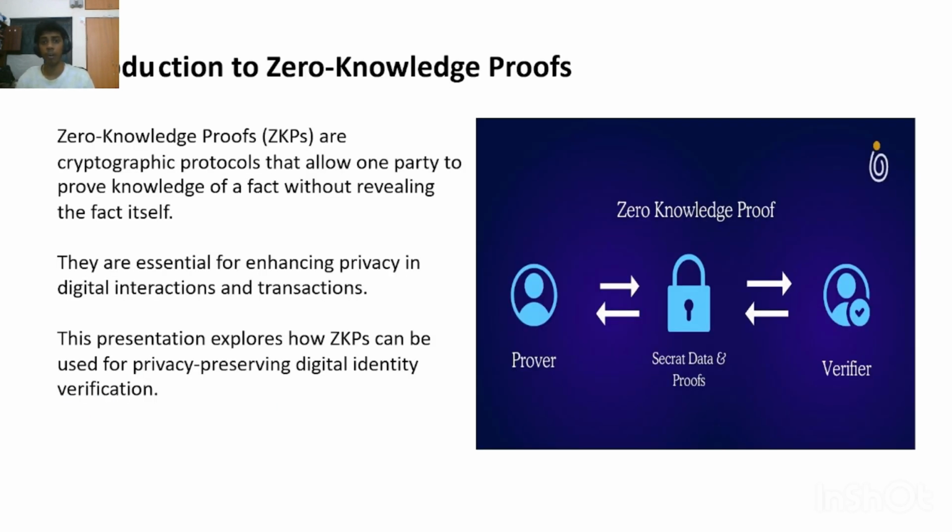So basically, what is zero knowledge proofs? In this digital world, privacy has become a concern. We need to share our personal details like our ID, address, or age to prove who we are without sharing our private details. So exactly that's why we have chosen zero knowledge proof. This is a cryptographic method that helps to prove something without revealing any secret of ours. So that is called the zero knowledge proof.